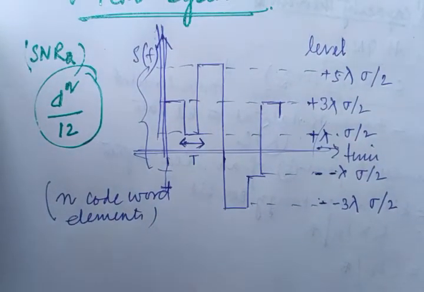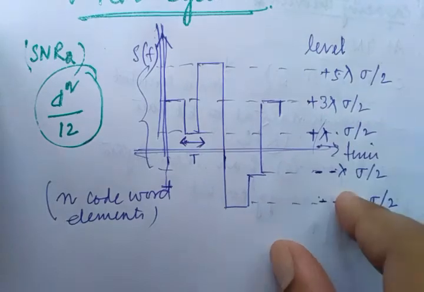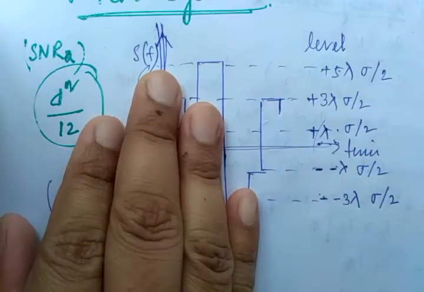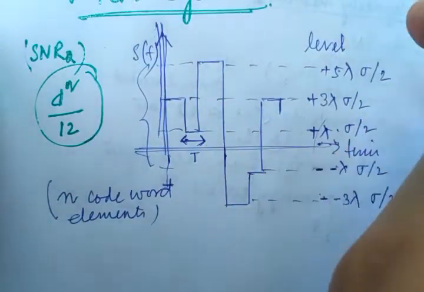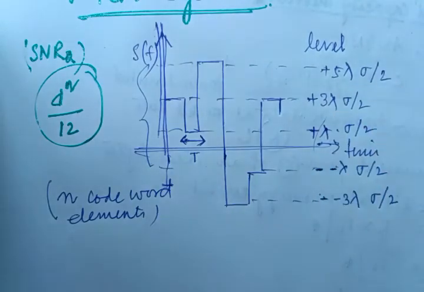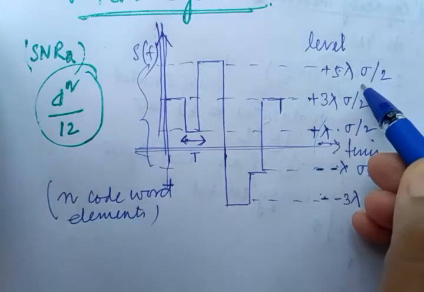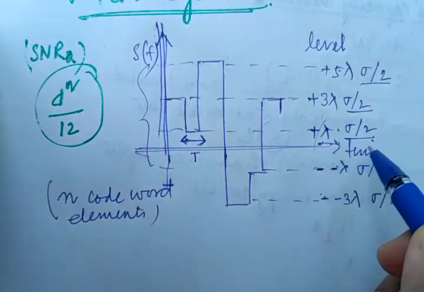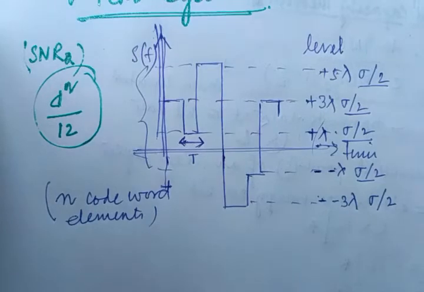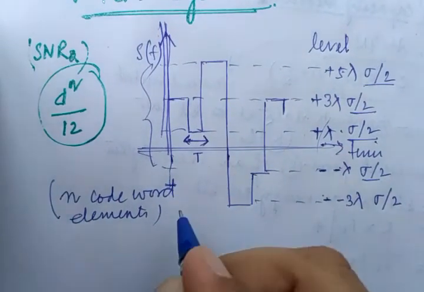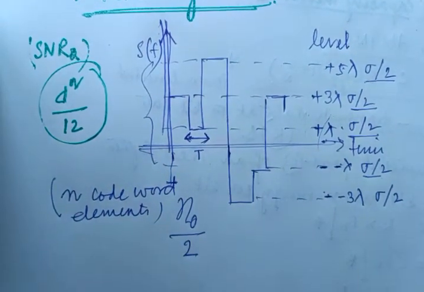These show the transmitted signal ST from the source which transmits these M discrete levels. We are transmitting some signal in the form of M discrete levels, that is showing over here, right? And the received signal is accompanied by some noise, whose noise spectral density is defined as sigma by 2, because you already know the term eta 0 by 2.